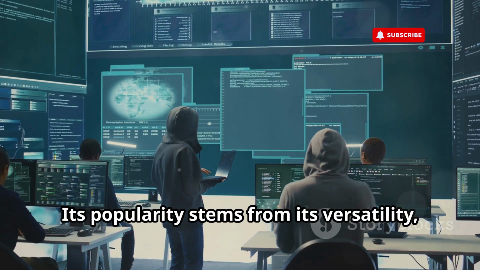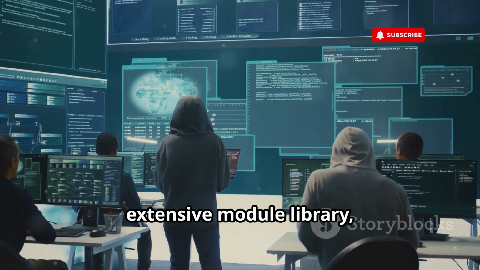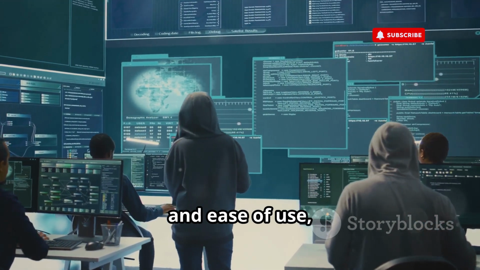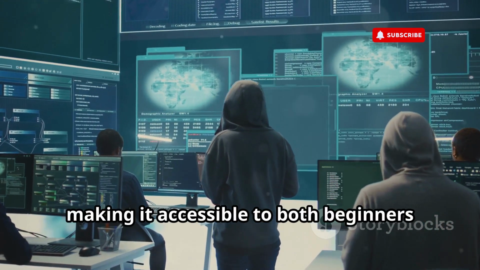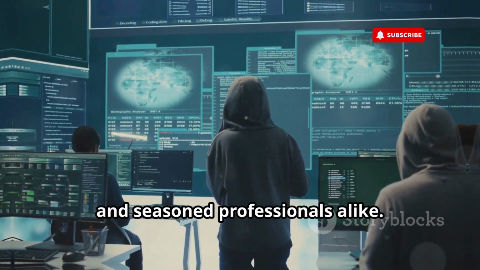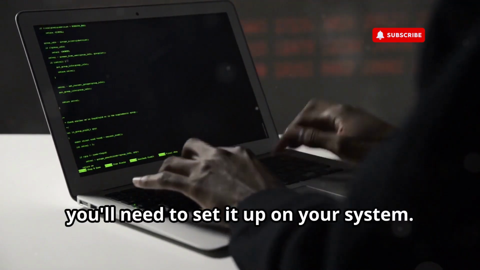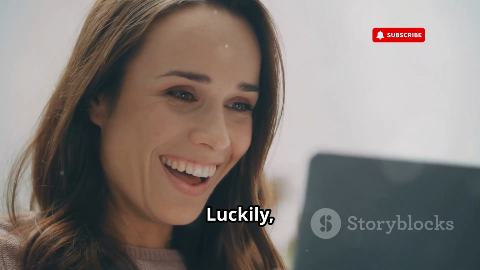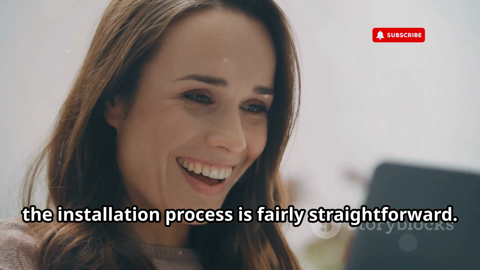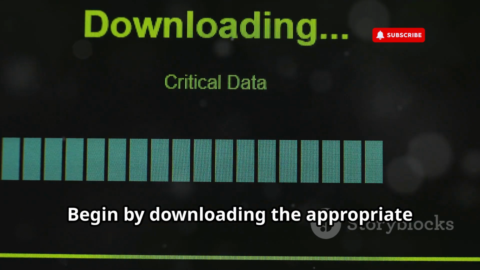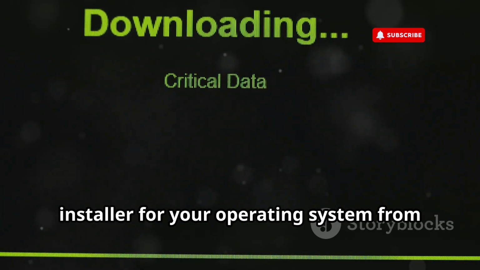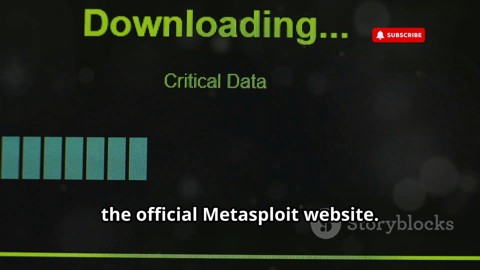Its popularity stems from its versatility, extensive module library, and ease of use, making it accessible to both beginners and seasoned professionals alike. Before diving into the practical aspects of Metasploit, you'll need to set it up on your system. Luckily, the installation process is fairly straightforward. Begin by downloading the appropriate installer for your operating system from the official Metasploit website.